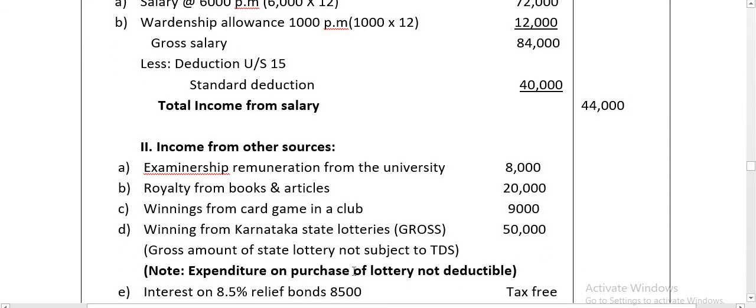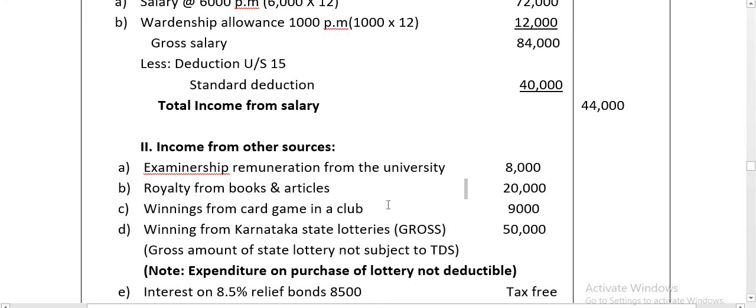Next, you have to compute income from other sources. All the remaining information is related to income from other sources. Examinership remuneration from the university 8,000, directly taxable under the head income from other sources. Royalty from books and articles also income from other sources, 20,000. If there are any expenses on royalty of books and articles, we can deduct, but there is no information.